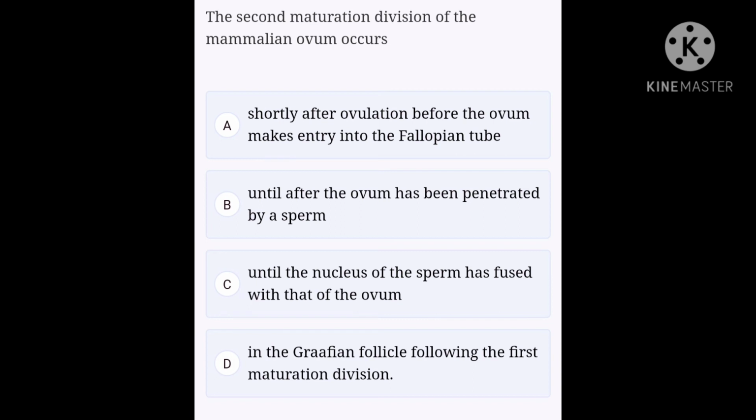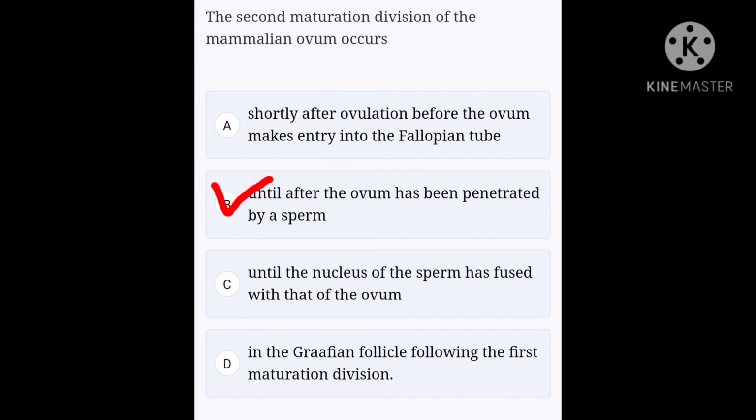During oogenesis, the primary oocyte grows and completes meiosis 1, producing a large secondary oocyte and a small polar body. The secondary oocyte proceeds with meiosis 2, but the division gets arrested at metaphase stage. It is in this stage of the oocyte that the ovum is shed during ovulation. It passes into the oviduct, where the cell cycle resumes only after the entry of the sperm. So, the correct answer is until after the ovum has been penetrated by a sperm. Hence, option B is the right answer.